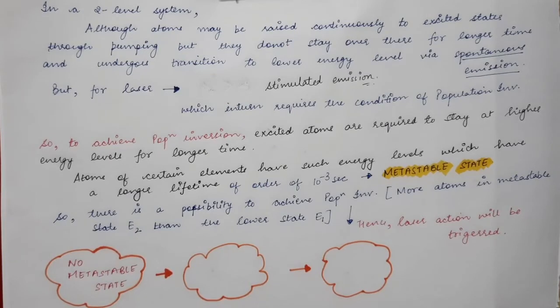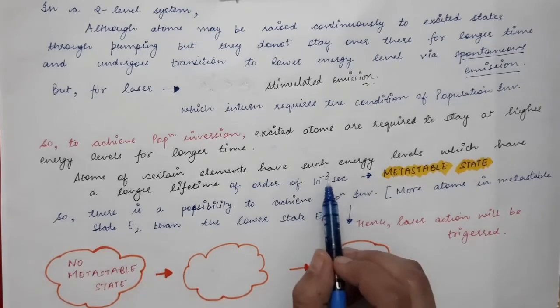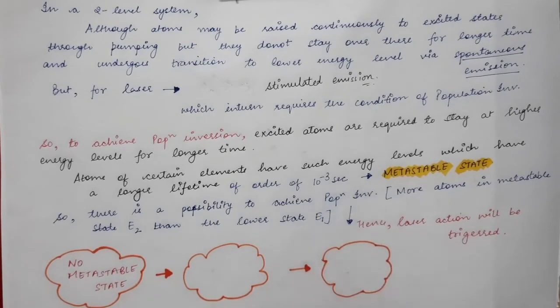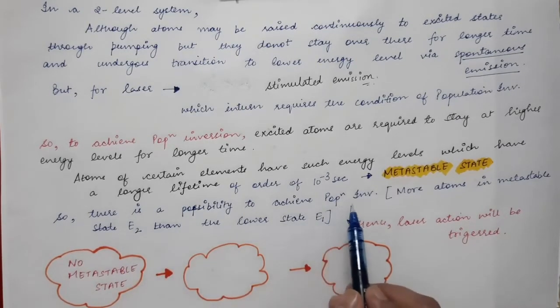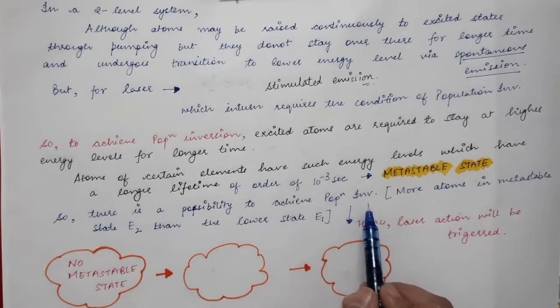But for laser, for stimulated emission, we require elements which have a metastable energy state, whose lifetime is about 10 power 5 times that of a normal excited state. So its lifetime is 10 power minus 3 seconds, and the lifetime of a normal excited state is 10 power minus 8 seconds. So there is a possibility to achieve the population inversion condition.